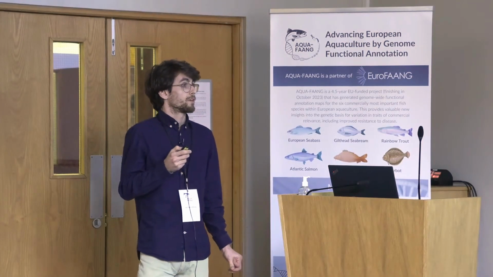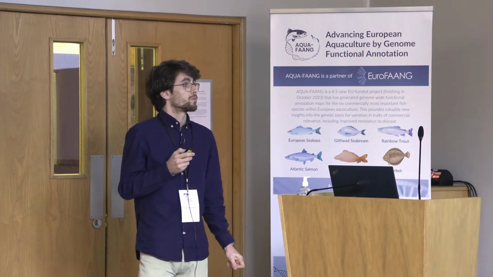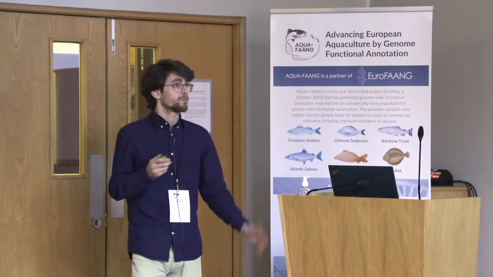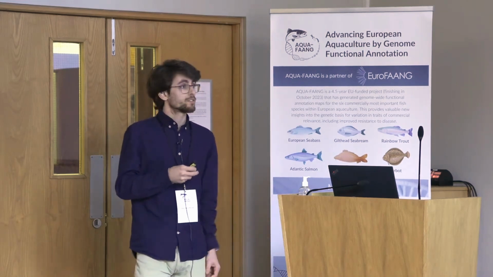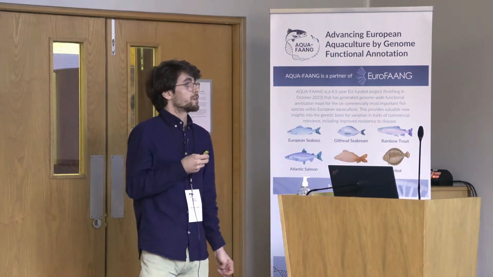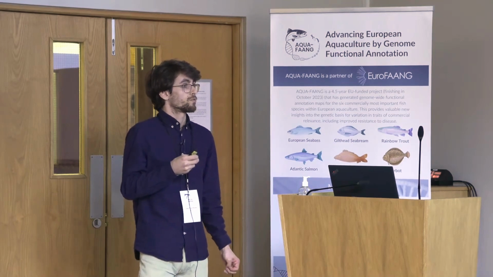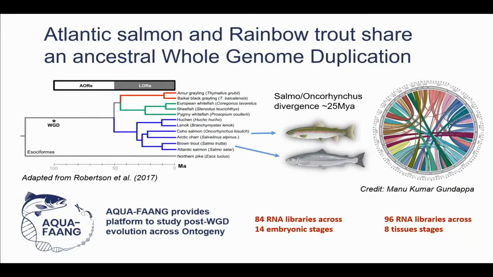The transcriptomic datasets generated as part of this project were separated into two. First, we have the embryonic datasets, which were part of the DevMaps package. This comprised a total of 14 embryonic stages with a total of 84 RNA libraries. And then for the tissues, same for both salmon and trout, there's a total of 96 RNA libraries spread across 8 tissues.